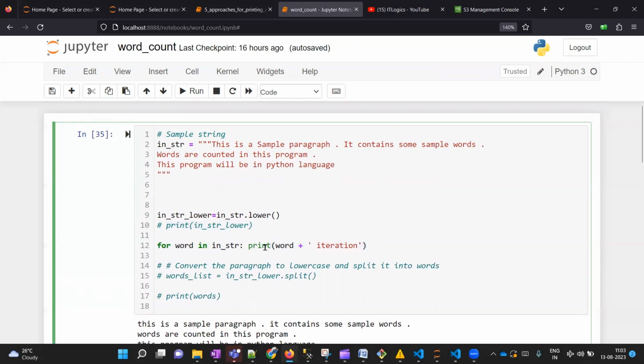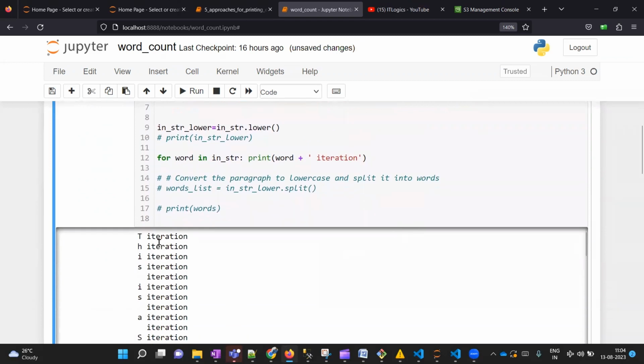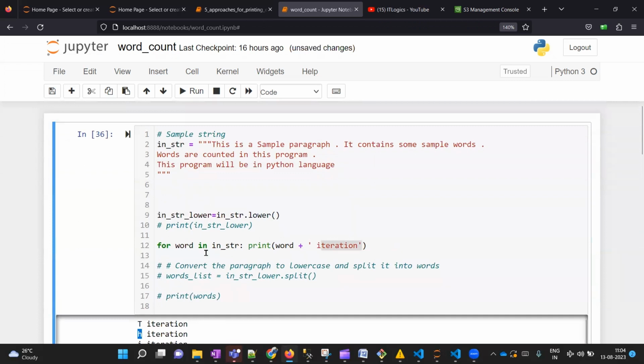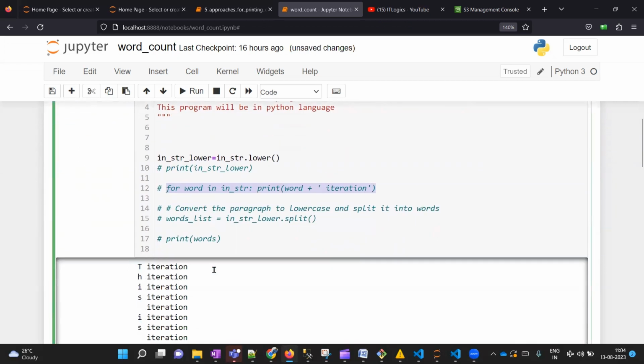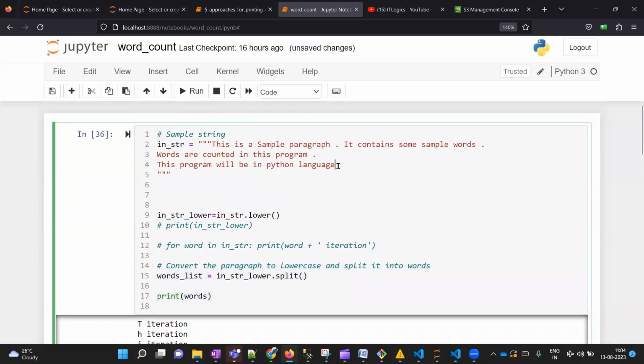In order to show you the consequences, I am appending each word with a constant string, which is "iteration". I have run my program, and in contrast to our expectation, where we thought each word would get printed with iteration appended to it, here we can see that instead of words, it is printing characters. It means we cannot iterate over our string that easily. For that, we have one solution: instead of iterating over a string, we can iterate over a list. But for that, we have to convert our string into a list.